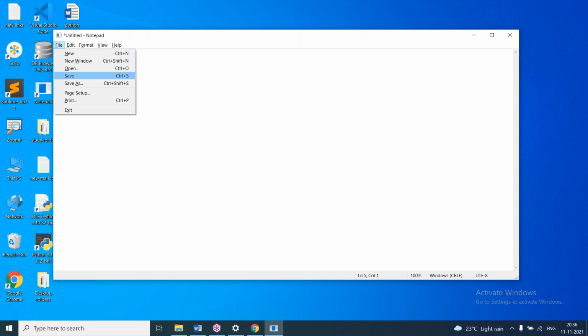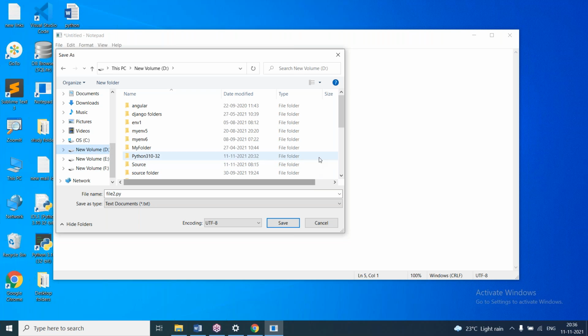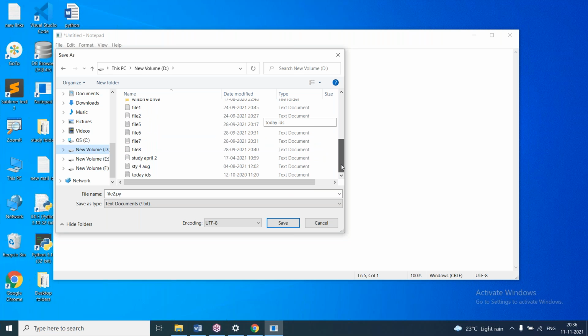File, save, and here I'll say file2.py. I'll save this in the D drive. Here I'm giving the extension, because when we create a file in Notepad, it saves as .txt.